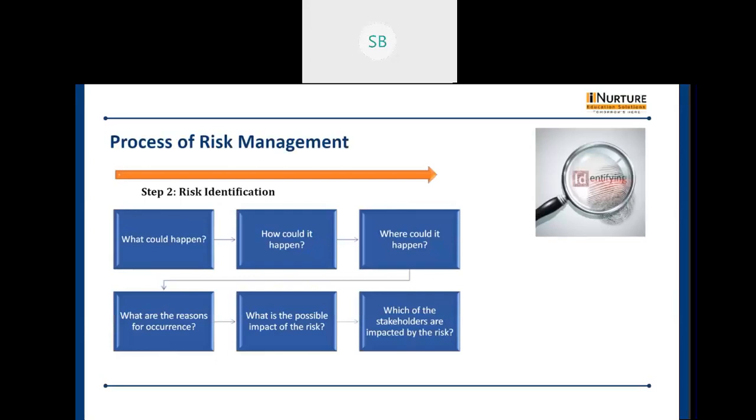Next is risk identification. These are the questions to consider when we go for the risk. What could happen if the risk is there? How will it take place? Where could it happen? What are the reasons for occurrence, the impact, and how are the stakeholders impacted? We need to think about these in risk identification.